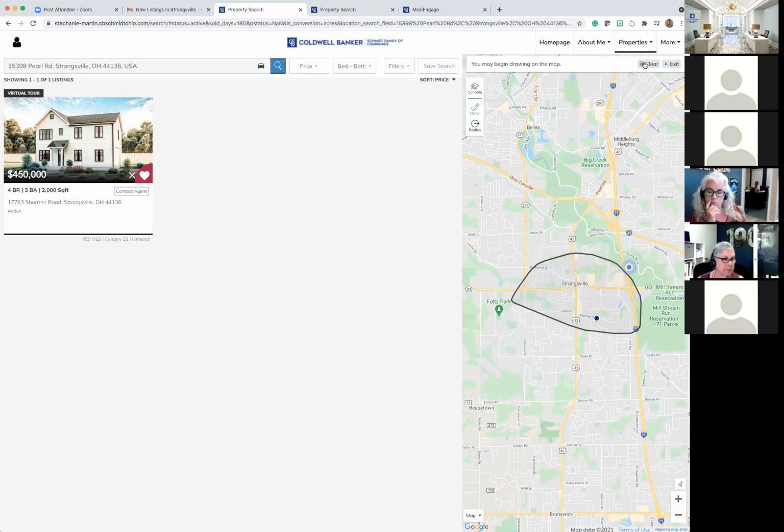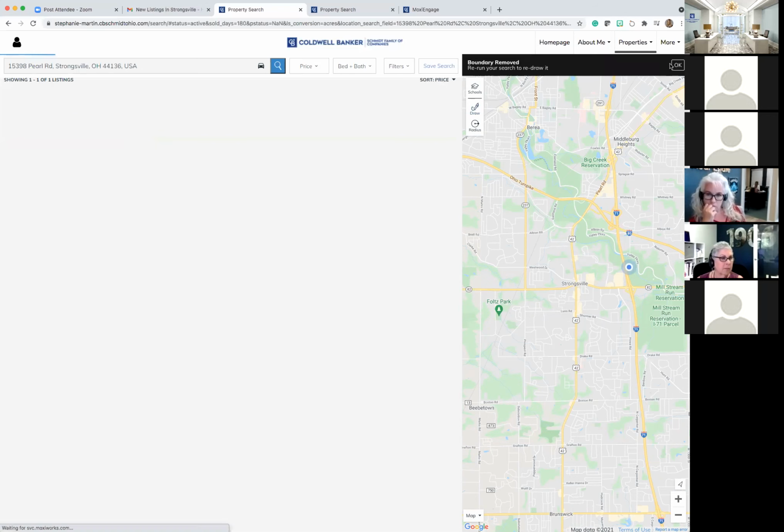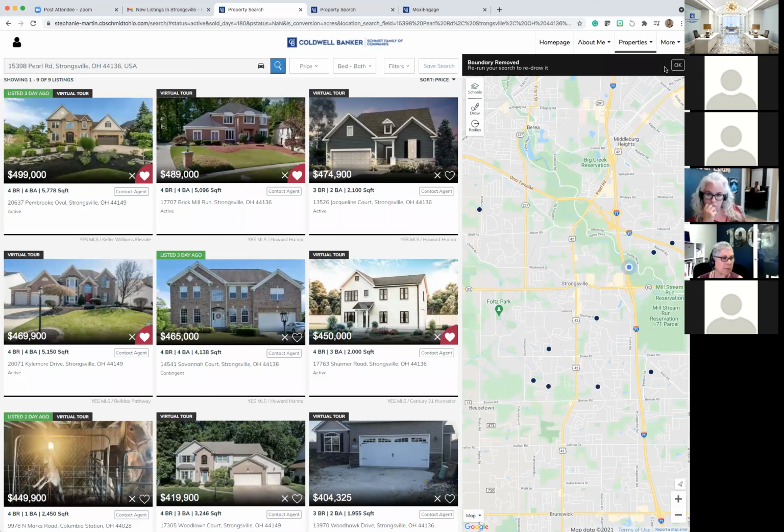The same thing applies to school districts. What if they want to really narrow it down and be in a specific school district? They forgot to tell you, or they've changed the school district. They were not interested in going to Murphy Elementary School District before, but now they're open to it because they want to see what's there. They can click on the schools option and narrow it down by that as well.